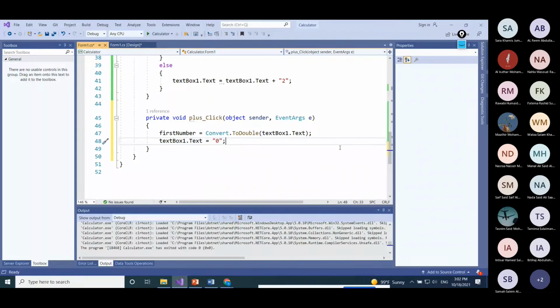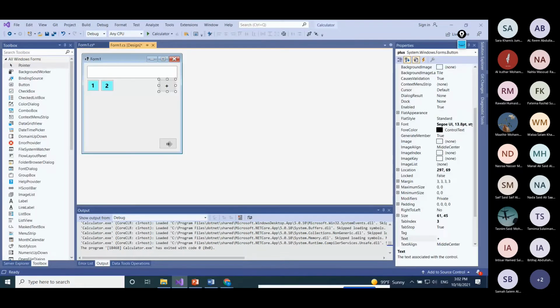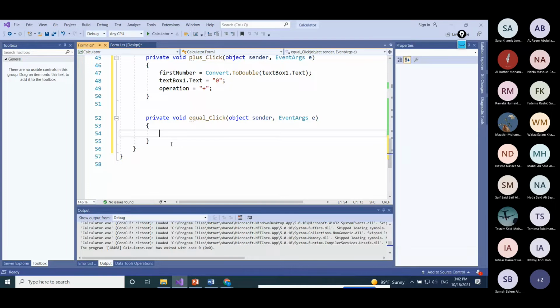And I need to save the operation. So operation here, what is this operation? I click on, it is equal to plus. Now this is what will happen inside plus. The same thing will happen when we click on subtract, for example, or multiply. It will take the first number, save it into this variable firstNumber, clear textBox1 to 0, and then save that type of operation. Now the actual things will happen when we click on equal.